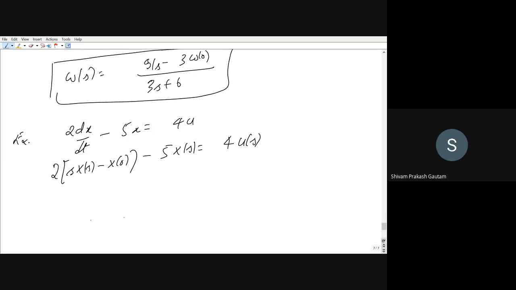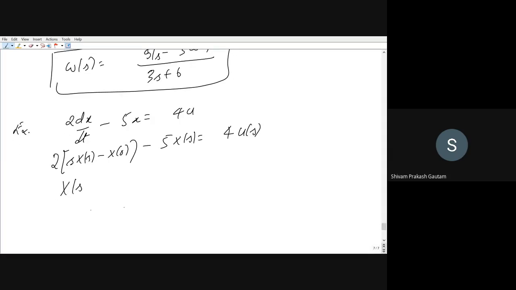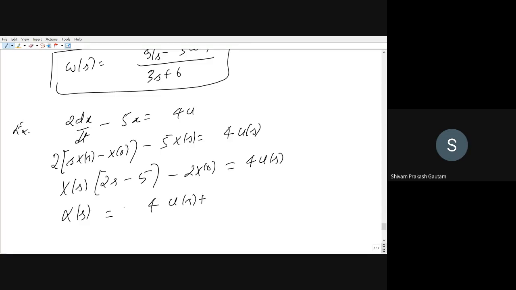Right? Now you can take X(s) common. So this will be (2s minus 5) X(s) minus 2x(0) is equal to 4U(s). So X(s) you will get as (4U(s) plus 2x(0)) whole divided by 2s minus 5.